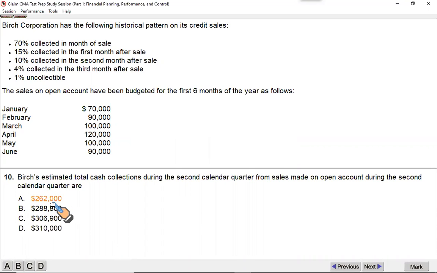Right. Next. Same question, but this time the information is requested in a little different way. BID's estimated total cash collections during the second calendar quarter from the sales made on open account during the second calendar quarter. What exactly does this line mean?